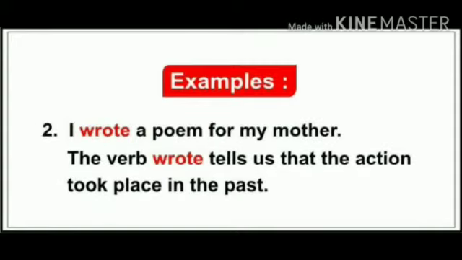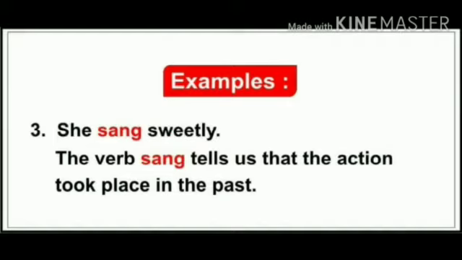One more example. I wrote a poem for my mother. The verb wrote, which is the second form of write, tells us that the action took place in the past, and hence it is a sentence of simple past. Now let us read the third example. She sang sweetly. Now sang is the second form of sing. So the verb sang tells us that the action took place in the past.